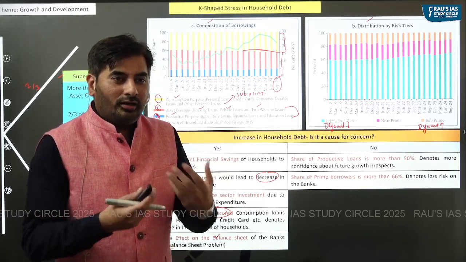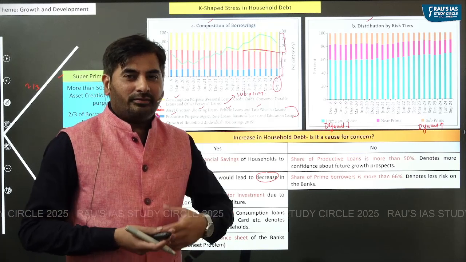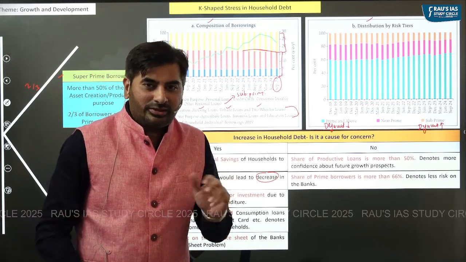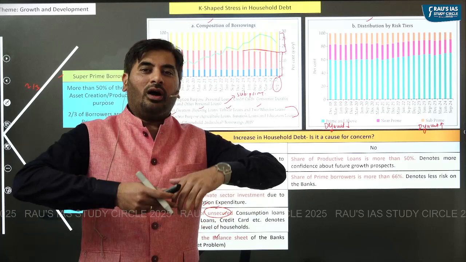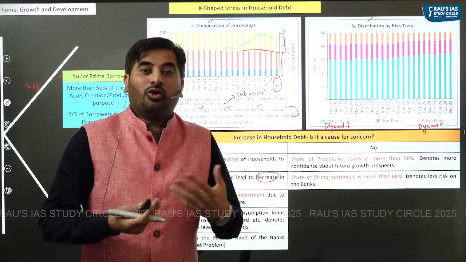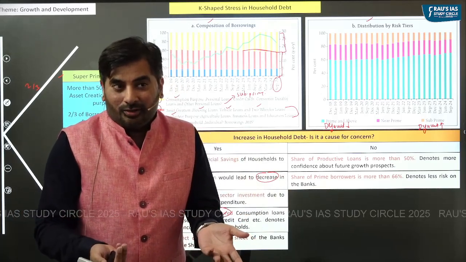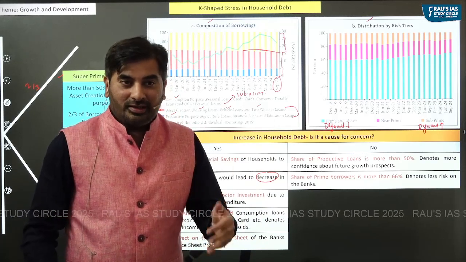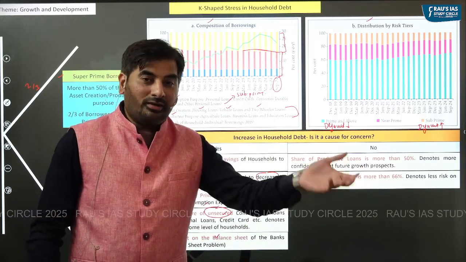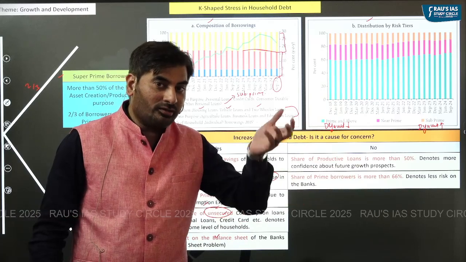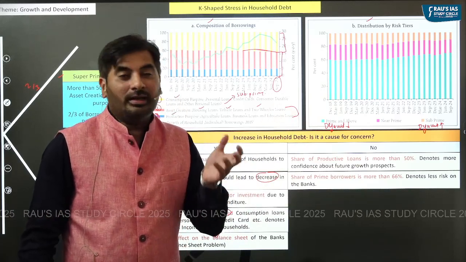So according to some economists, they do believe that the percentage of risk which we are thinking is not as high as it is thought to be, because the majority of the loans will obviously be repaid, and hence it may not have an adverse effect on the financial position of the banks.